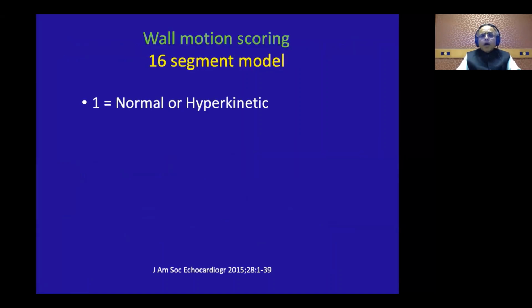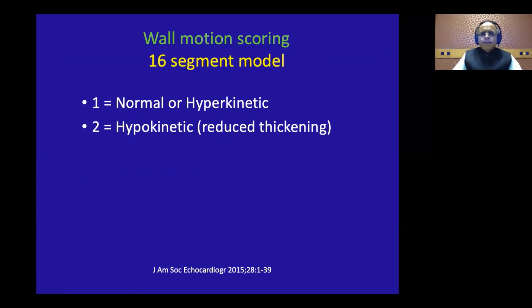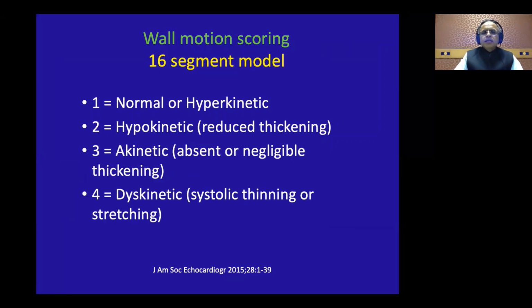Then how to look at the wall motion score index. Now, 1 is normal or hyperkinetic wall, 2 is hypokinetic, 3 is akinetic or absent or negligible thickening, and 4 is dyskinetic or systolic thinning or stretching. So for every segment, here you are using 16 segments, because the LV apical cap, which is the 17th segment, is not seen in routine echo. It is seen only on, say, nuclear perfusion or on MRI or in echo when you use LV opacification contrast. Otherwise, the 17th segment is not seen. So that is why this is for 16 segments.